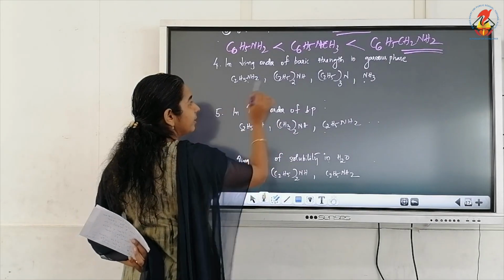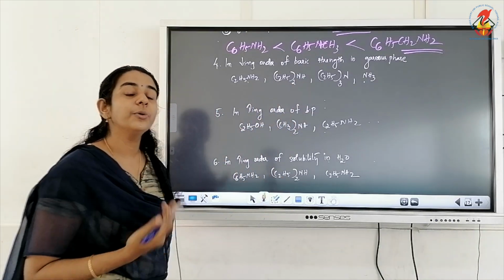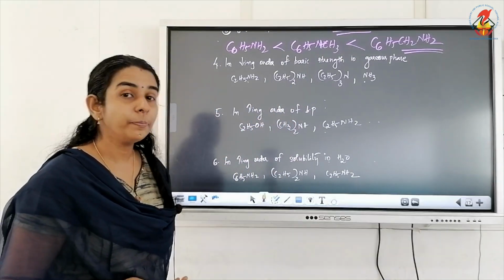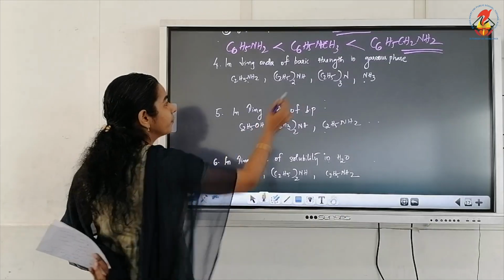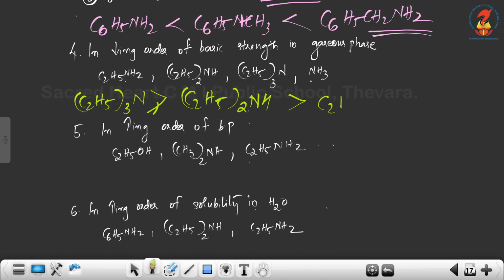So it is a primary amine with 1 alkyl, 2 alkyl, 3 alkyl and ammonia, and we know that alkyl amines are more basic than ammonia. So here more basic is tertiary amine with 3 alkyl groups. Then comes secondary amine NH. Then comes primary amine NH2. Then least basic will be ammonia.